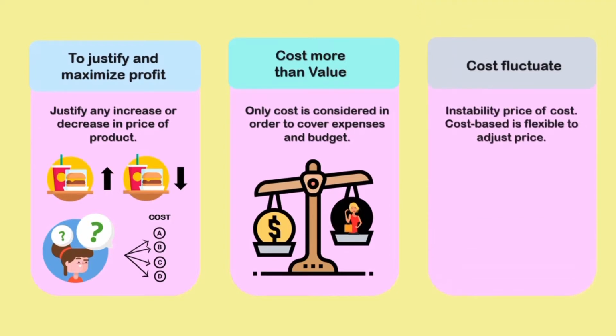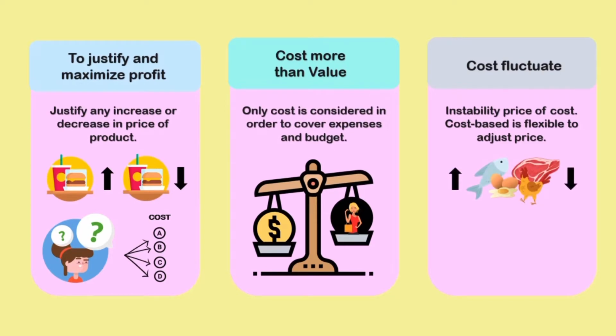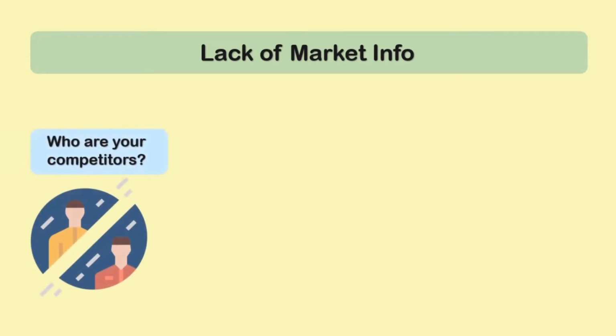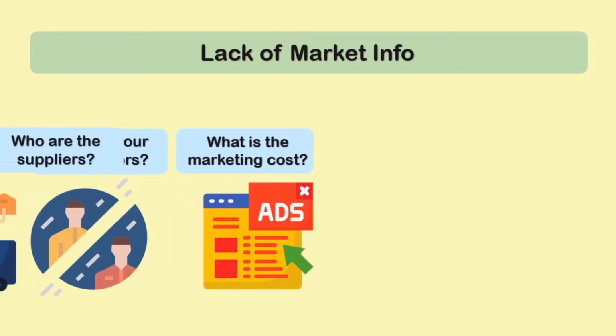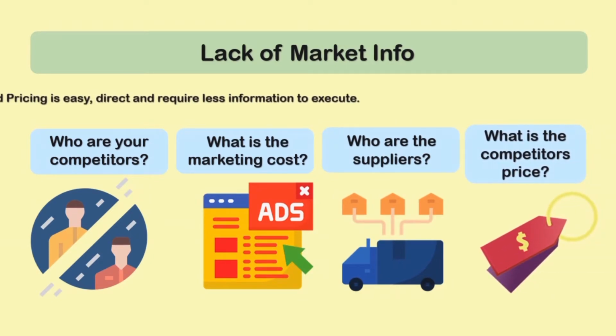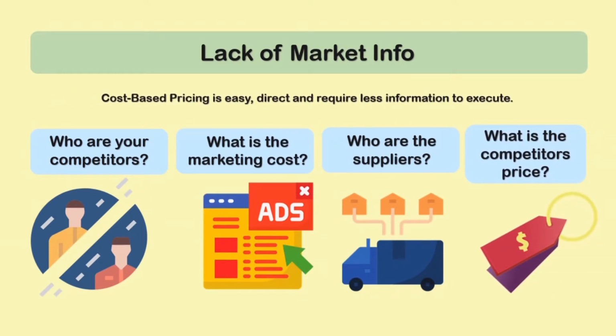Cost-based pricing strategy is suitable to use when the costs fluctuate. It shows the instability price of costs and it is flexible enough to adjust the price. For example, if the price of wet food is always changing, then the price of a meal that was prepared from it will also change. Next is lack of market info. Cost-based pricing strategy is suitable to use when you don't have a lot of info on the market. There are a few questions that you can ask yourself such as who are your competitors? What is the marketing cost? Who are the suppliers? And what is the competitor's price? If you are not able to answer these questions, then cost-based pricing is the way to go.